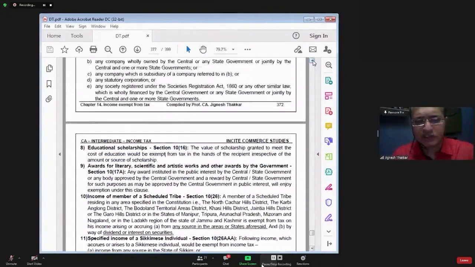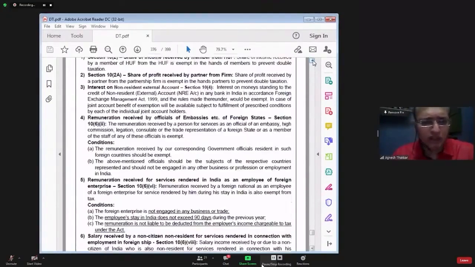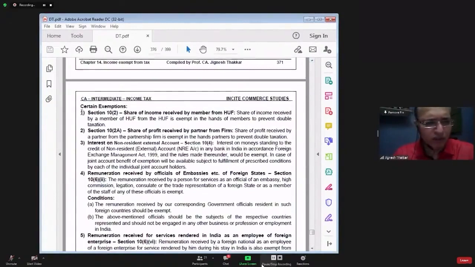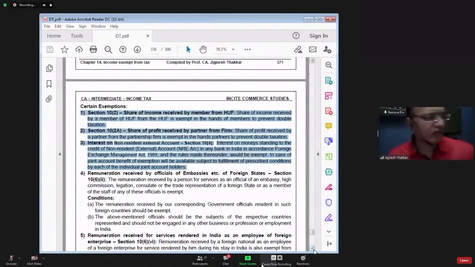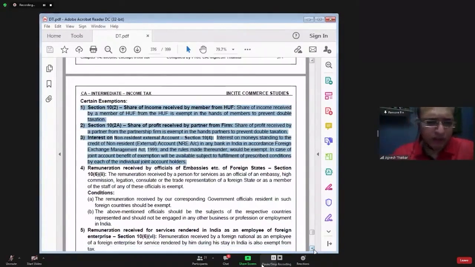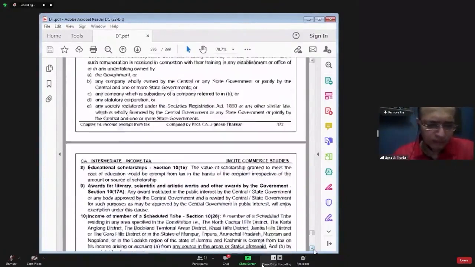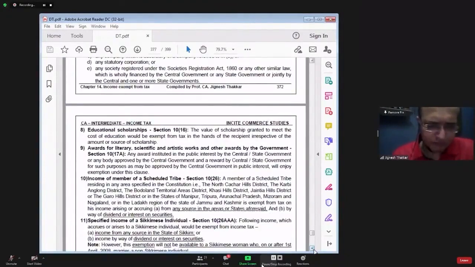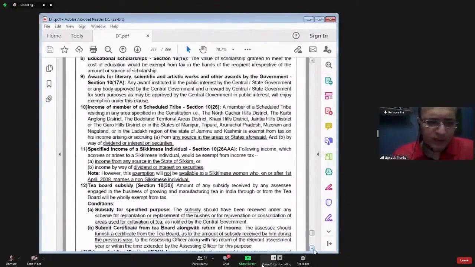Here, how many sections are important? I'll tell you how many are important. You can mark this in your book. Point number 1, 2, 3 are important. Point number 8, 9, 11. That's all.